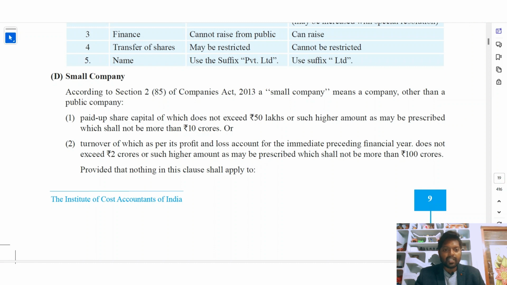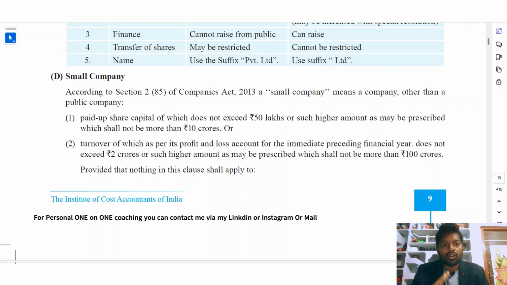Turnover, as per its profit and loss account for the immediately preceding financial year, must not exceed 2 crores, or such higher amount as may be prescribed, which shall not be more than 100 crores. Turnover should not exceed 2 crores; if anything is prescribed, it should not exceed 100 crores. So it should have less than 50 lakhs paid up share capital and turnover less than 2 crores, provided nothing in this clause.